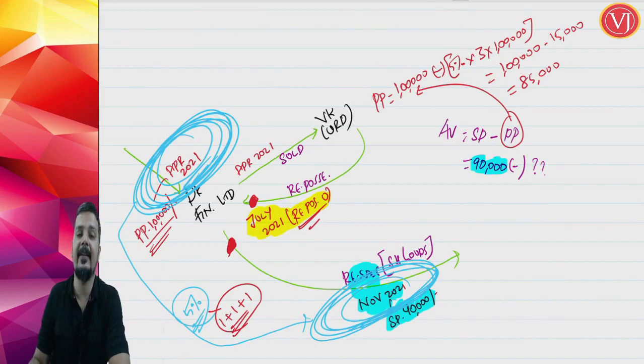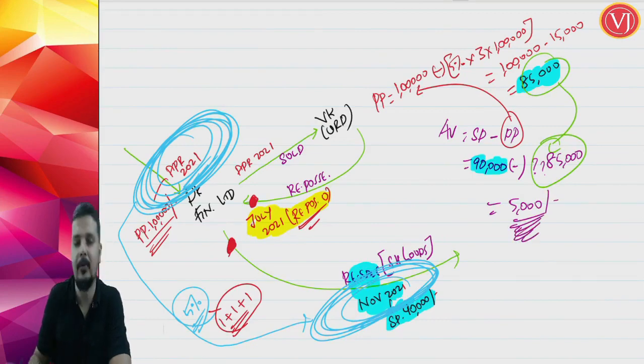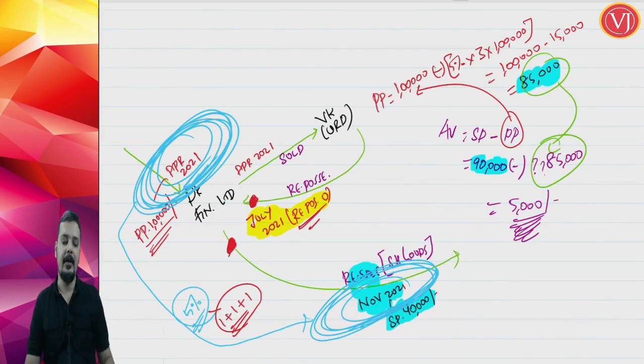Friends, understand that this 85,000 is not the answer. 85,000 is the purchase price. You are going to take this 85,000 and put it here. So 90,000 selling price minus purchase price 85,000, so assessable value will be 5,000.